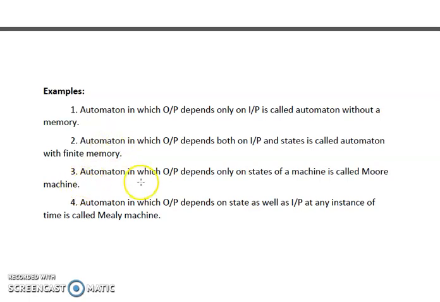Now the next is the automaton in which output depends only on the states of the machine. That means they are not dependent on the input. Such a machine is called a Moore machine. Now the next is the automaton in which the output depends on the state as well as the input at any instance of time. Such a machine is called a Mealy machine.